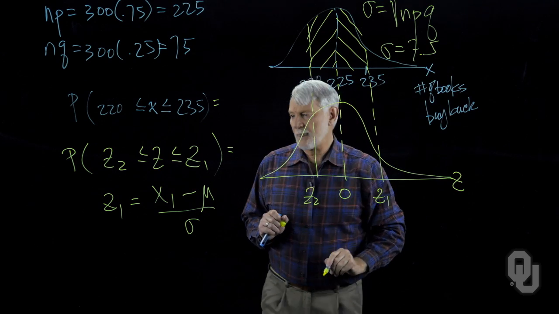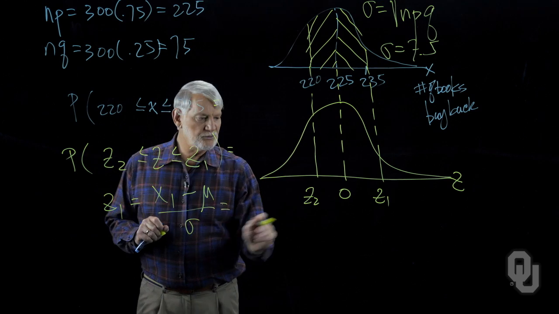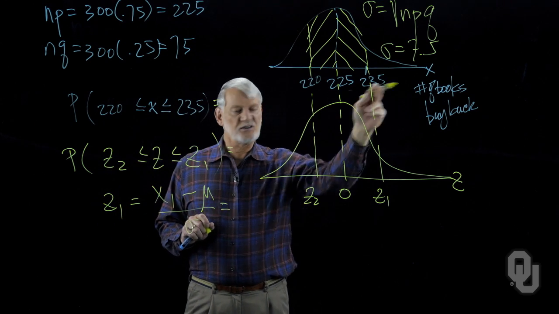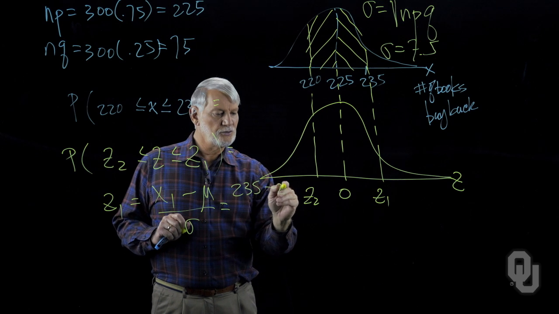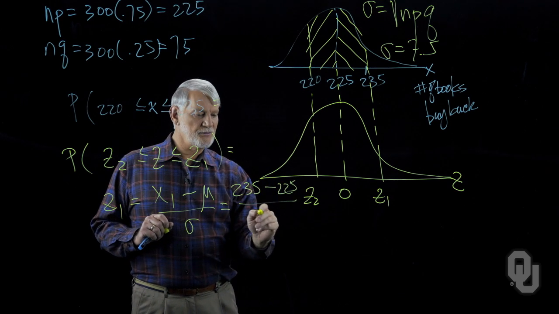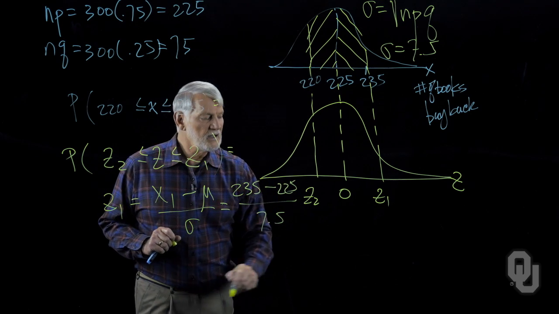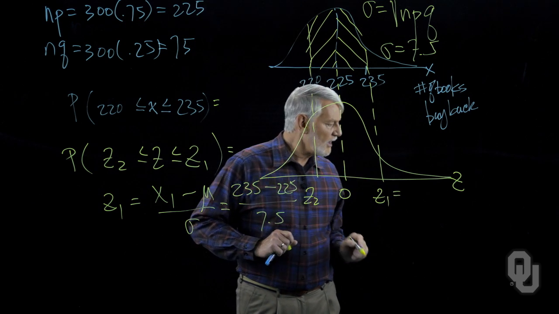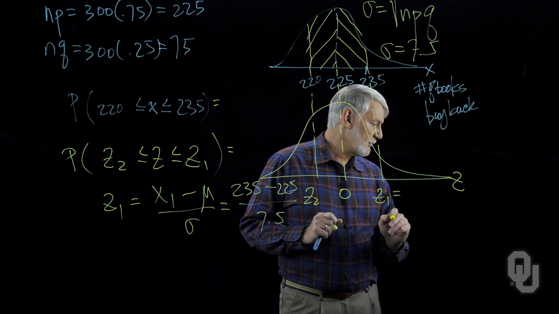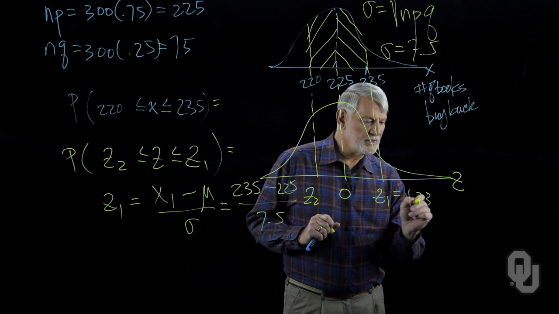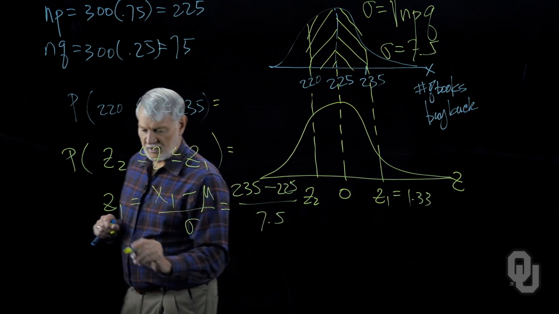7.5. So z1 is x1, so I got 235 minus the mean, 225. Divide that whole thing by 7.5. And this value, I assure you, is something like 1.33.